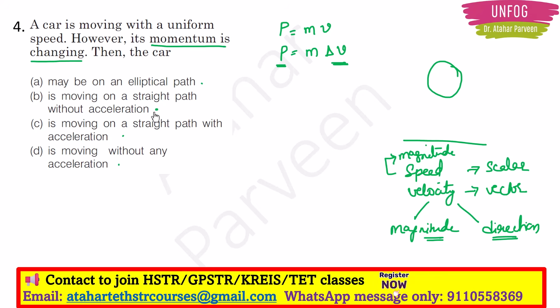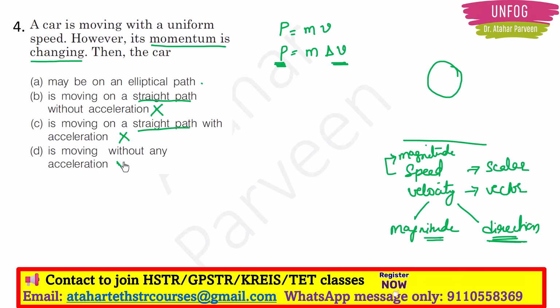According to option B, if the car is moving in a straight path, that means the direction is not changing. So change in velocity is not possible. If change in velocity is not possible, then change in momentum is also not possible. Option C, it is moving in a straight path with acceleration. Again, with or without acceleration, velocity is there, right? But because it is moving in a straight path, the direction of the velocity is not changing, which means I cannot say in a confirmed manner that there is a change in velocity.